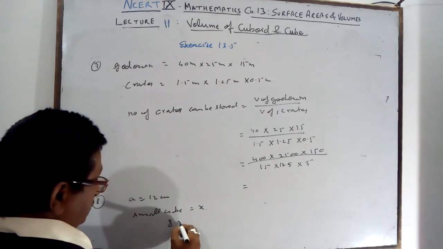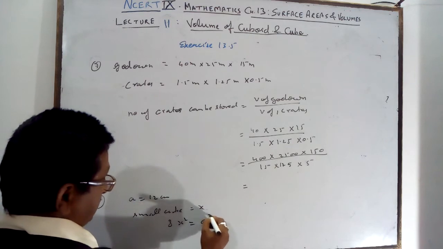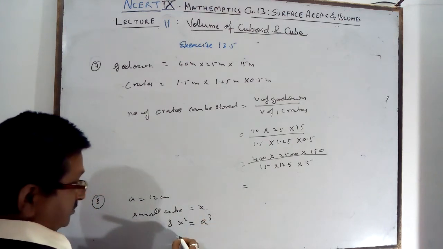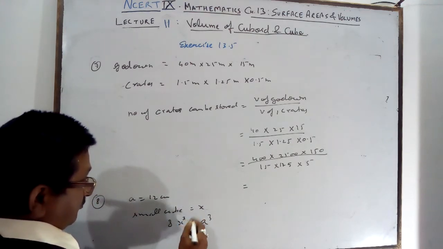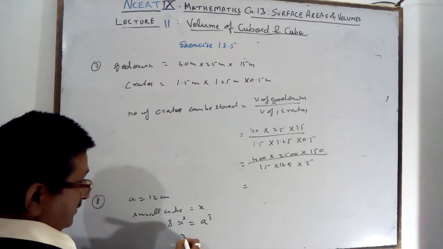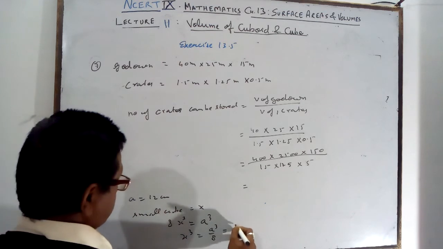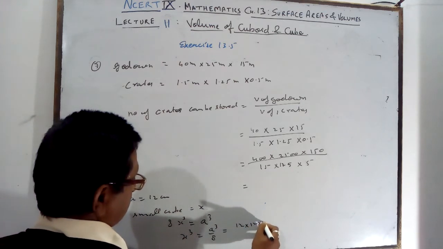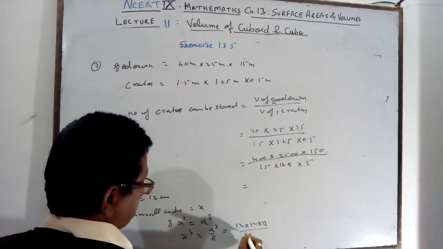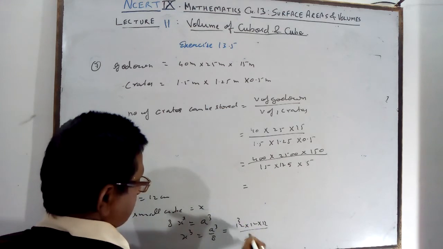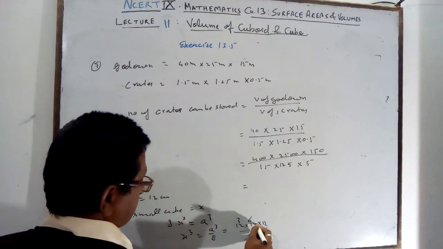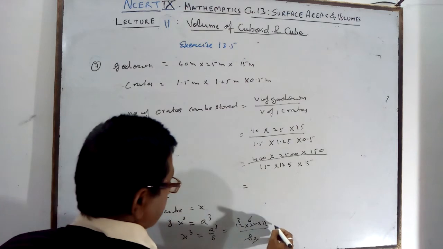So 8 into x cube is equal to a cube. It is given. So x cube is the volume of 1 small cube. So x cube is equal to a cube by 8. That is 12 into 12 into 12 by 8. 4 2s are 8, 4 3s are 12, 2 6s are 12. And then you will get